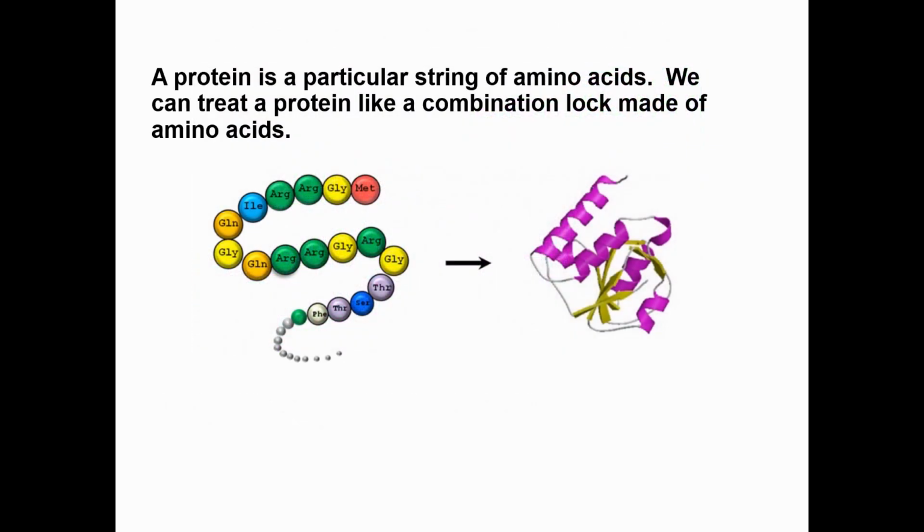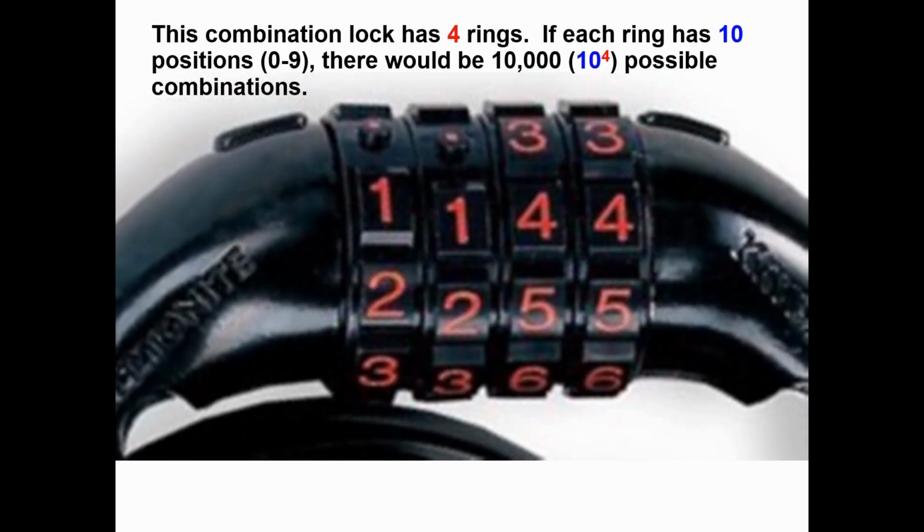To simplify the math, let's start with a single protein, one building block of life. A protein is a particular string of amino acids. We can treat a protein like a combination lock made of amino acids. This combination lock has 4 rings. Each ring has 10 possible positions, 0 through 9, and there would be 10,000 combinations, the 10 positions of each ring, raised to the 4th power, the number of rings.